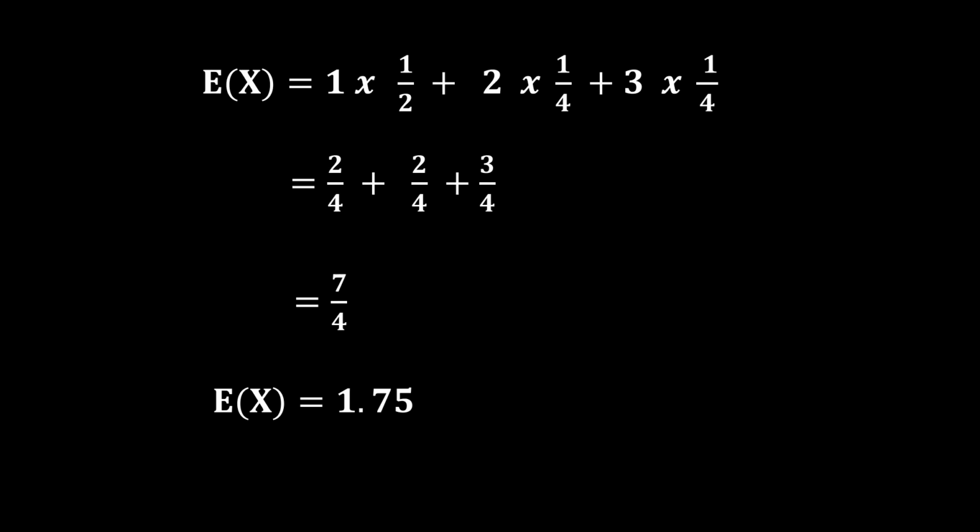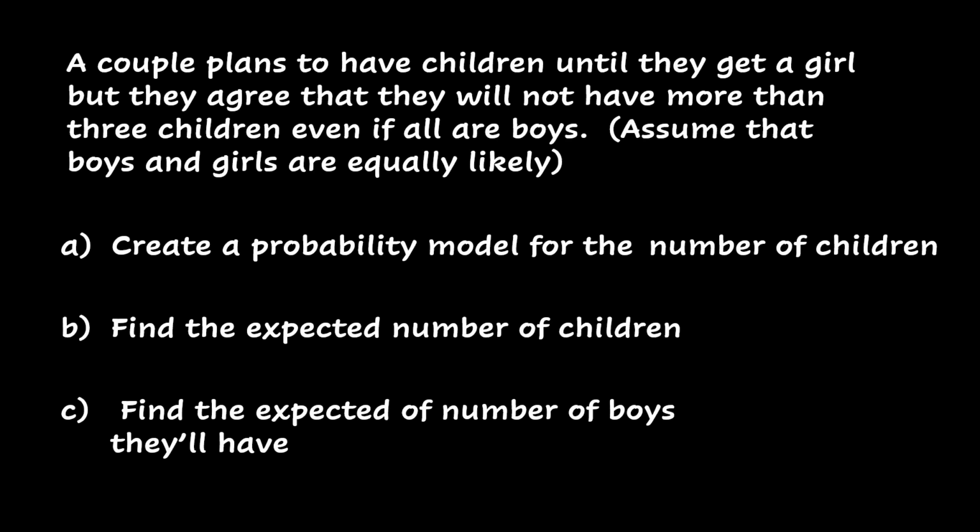Now let's look at letter C. Letter C says find the expected number of boys they'll have. We're looking for the expected value of the random variable, but this time the random variable is composed of the possible number of boys. First, we are going to construct a probability model showing the possible number of boys, and we are going to compute the probability of each of those values.